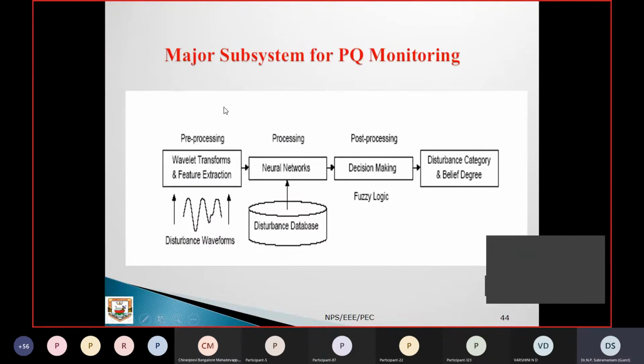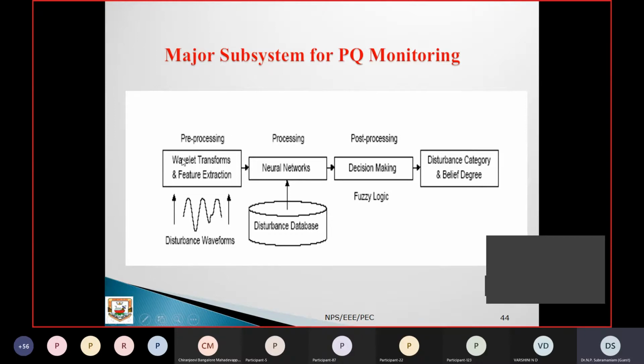Okay, so the major subsystems for this power quality monitoring. I started with the power quality monitoring devices. Now the monitoring systems comprise the following components. So the raw data, maybe you can have unwanted noise, or in this particular waveform there are a large number of values present, but I may concentrate only on particular time durations. So everything else is to be removed, and that is happening in this pre-processing stage.